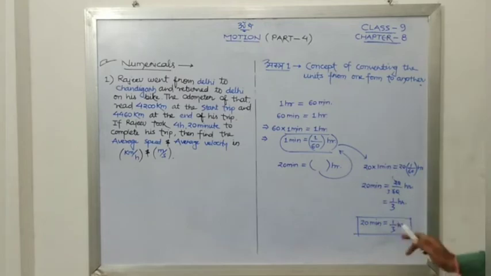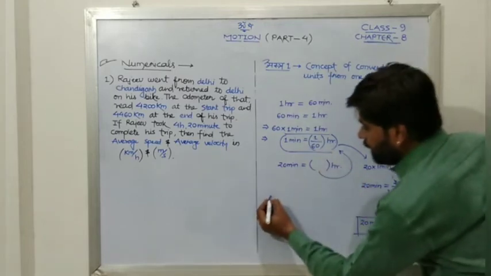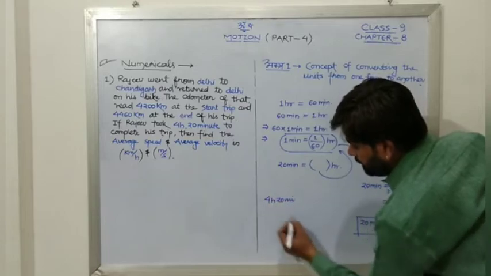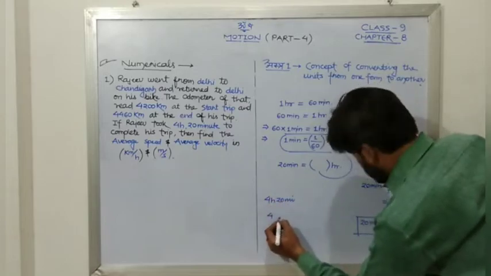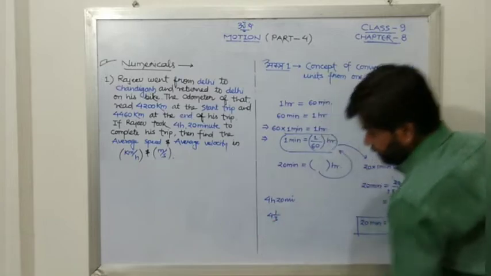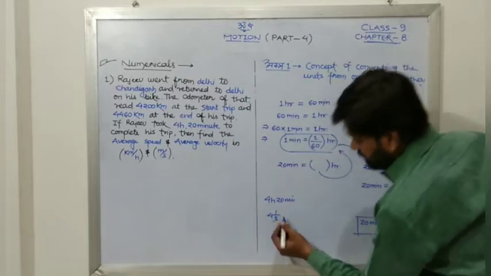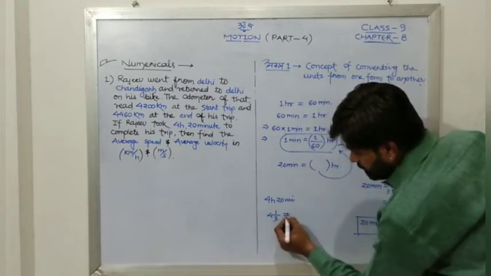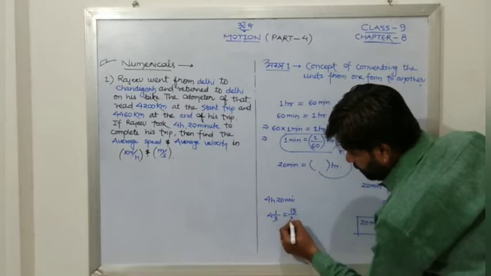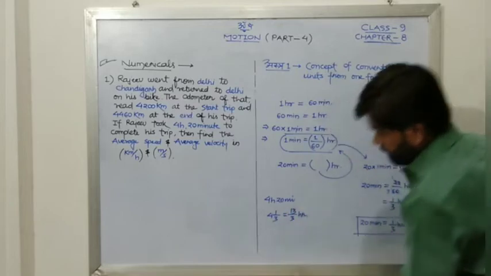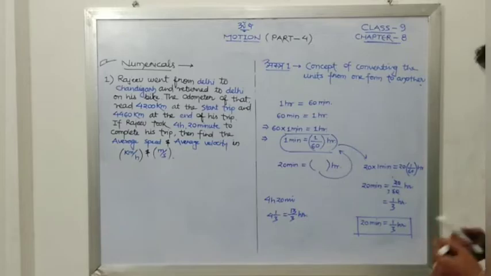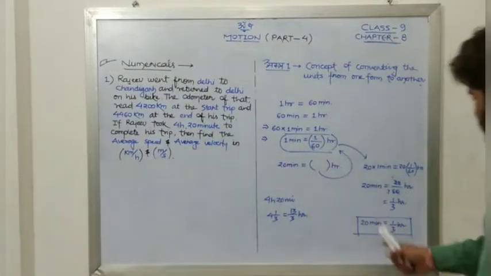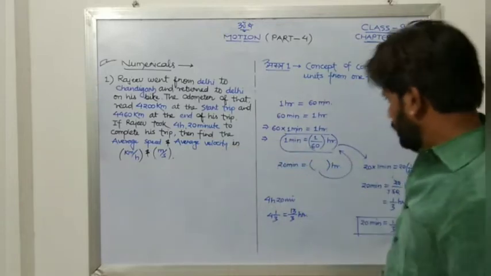Now how to write them? 4 hour 20 minutes. That will be written as 4 and 1 upon 3. Like this. So this will become 3 4s are 12 plus 1. So that will be 13 by 3 hour. Are you getting it? Very simple concept which you have already studied in your 8th class. So this is the thing which we are going to use here.